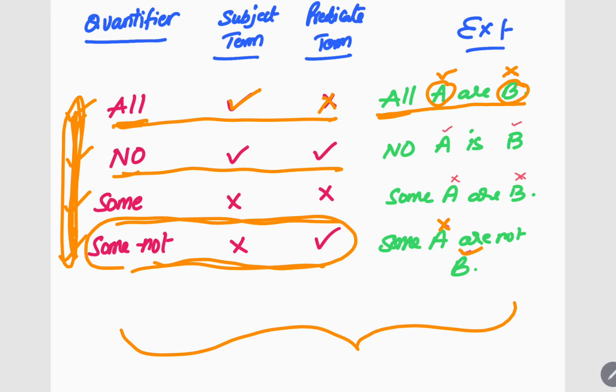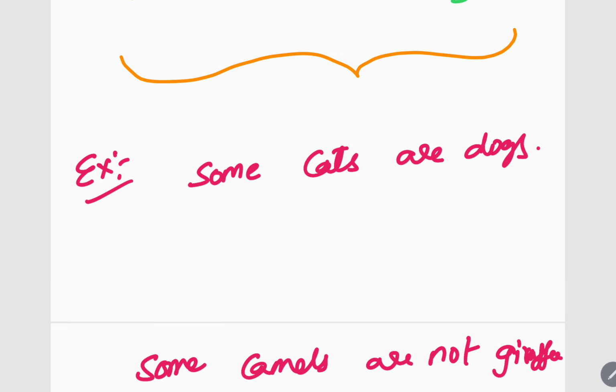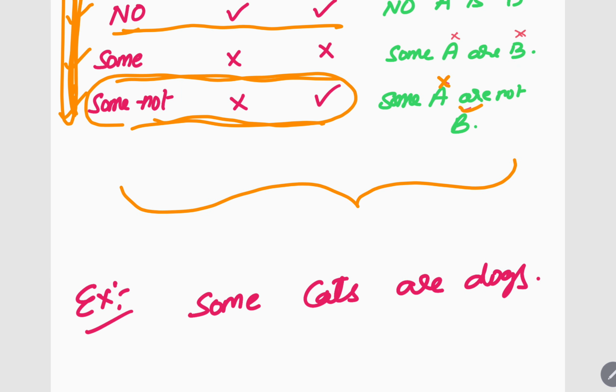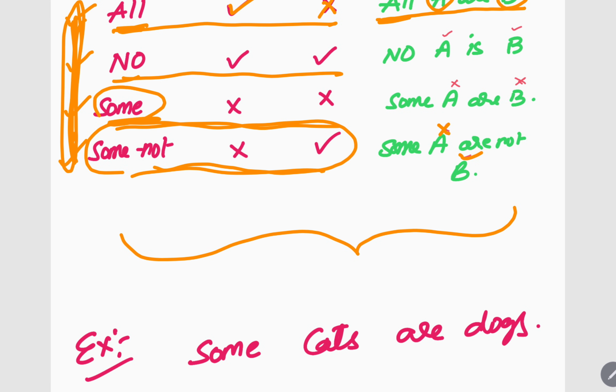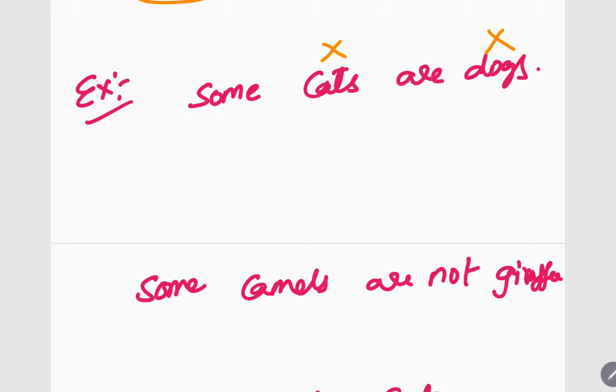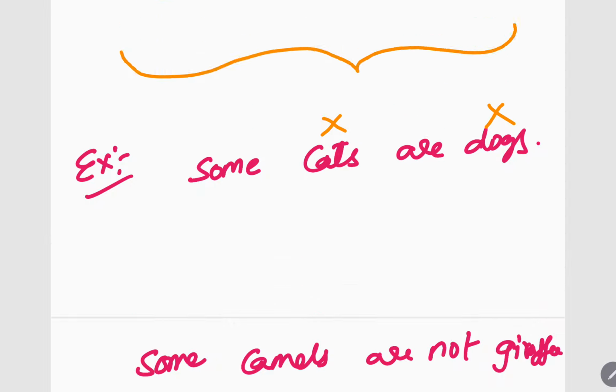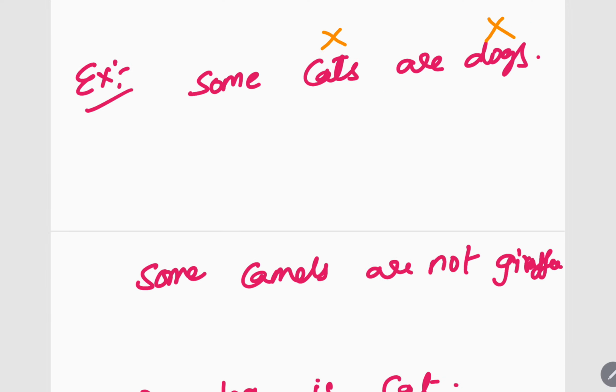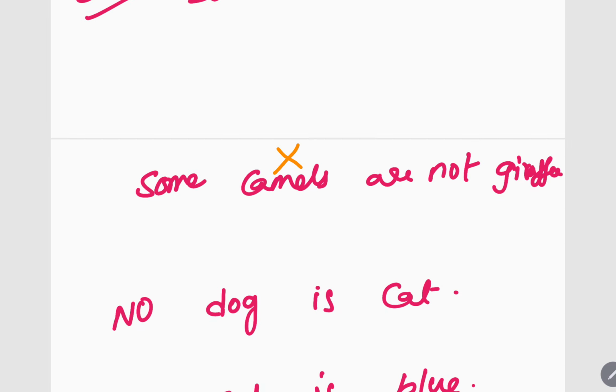Maybe when I say the examples, you will understand it. See, some cats are dogs. This is the sentence you have seen. What is the tick cross table for some? You see here some is cross cross, no? So as soon as I see some, I will keep cross cross. You may ask me why we have to do this, because upcoming in the same class we will be seeing 8 rules. For remembering those 8 rules, you have to get this tick cross table at any cost. Got it? So whenever I see some, cross cross. Here, some camels are not giraffes, so some not is there. What is the tick cross table for some not? Cross tick.